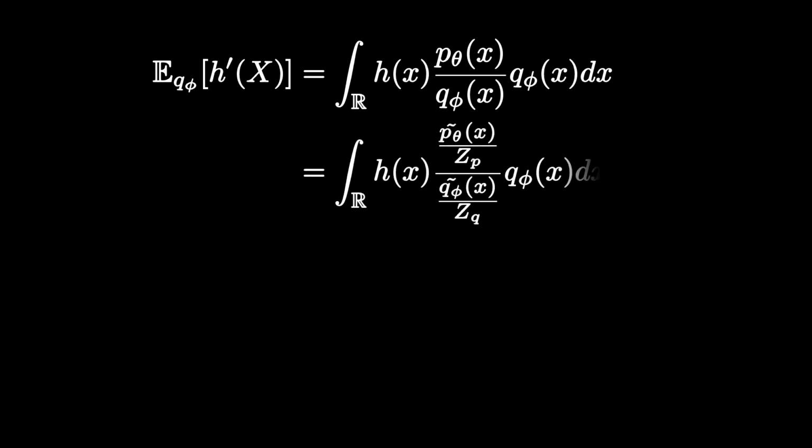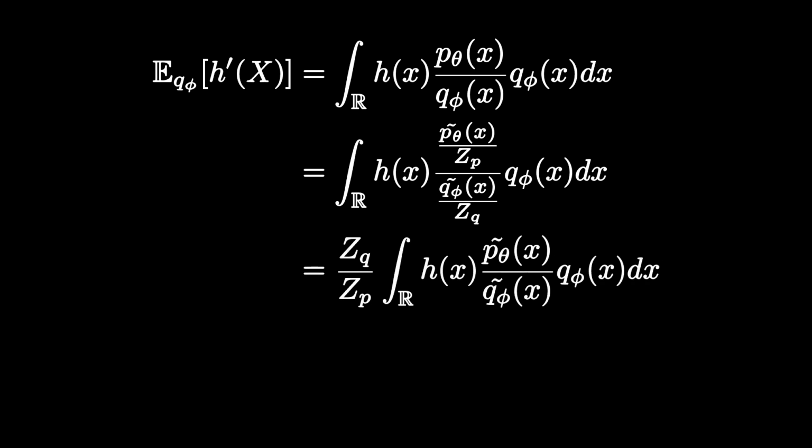Here I have written both P and Q in a slightly different notation. The tilde on the top of P and Q indicates that this function is unnormalized. The z or z's are the normalizing constants. Sometimes you can get lucky, and they may cancel each other even when you have unnormalized P and Q. So that would work out. But we are considering the case when it would not be the case.